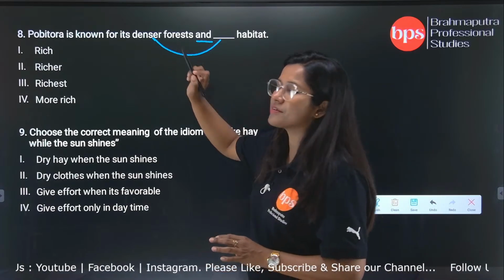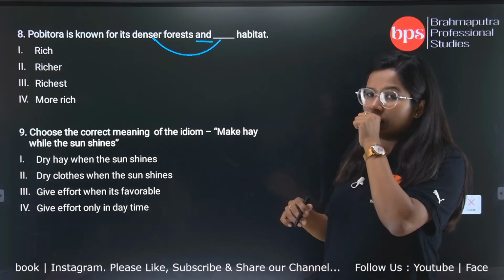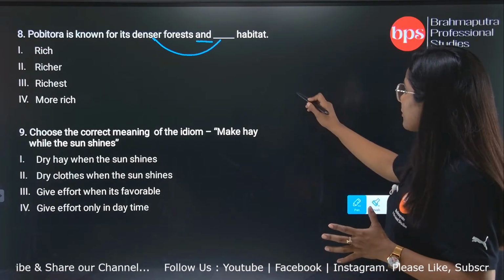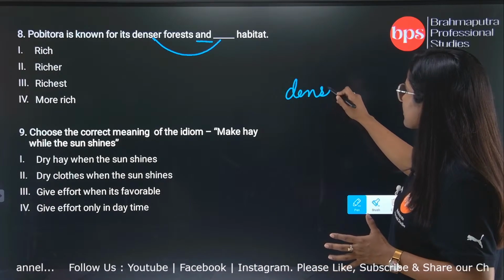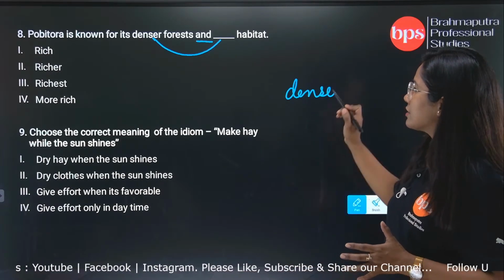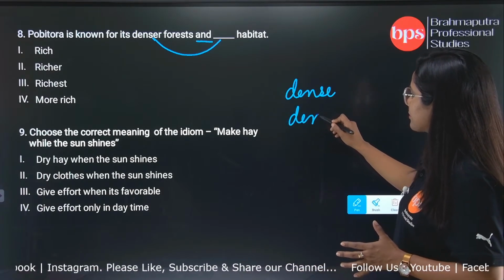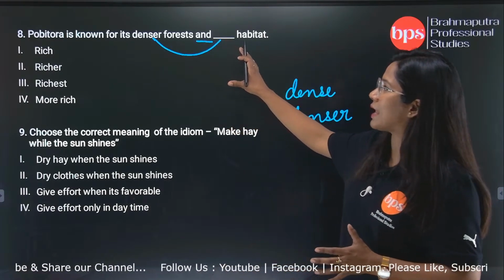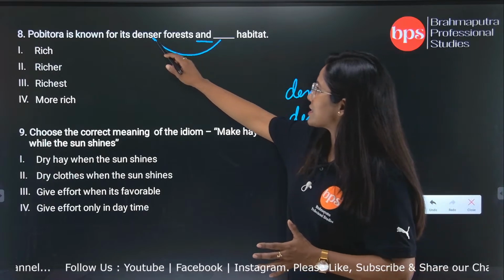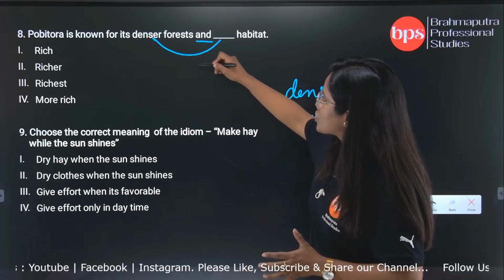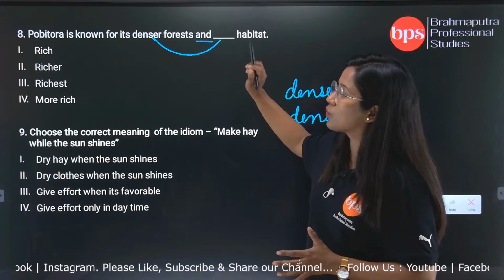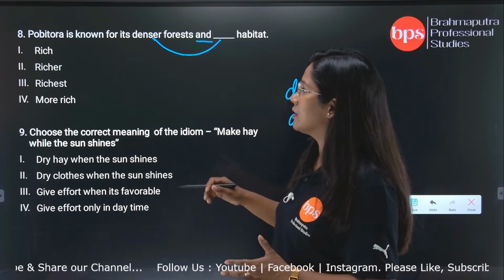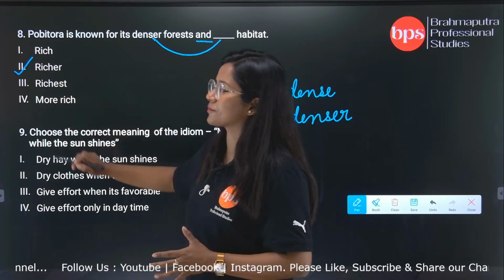And when 'denser' is there, the word denser tells us that something is being compared. From the adjective dense, the comparative word is denser. So in order to fill the blank, the same thing should be placed here, because we have the word 'and' here. So what we will opt for, it is a very easy answer, we will put richer.